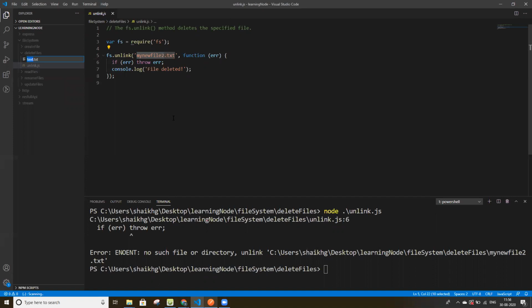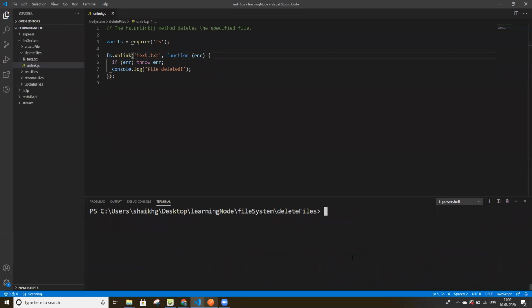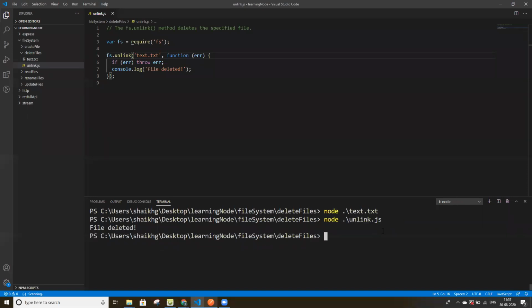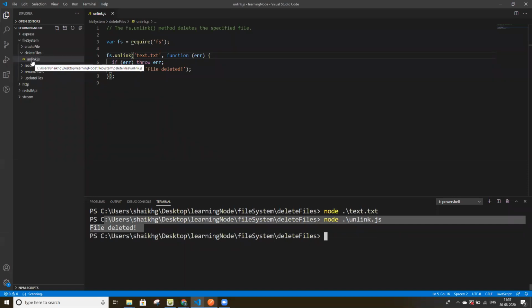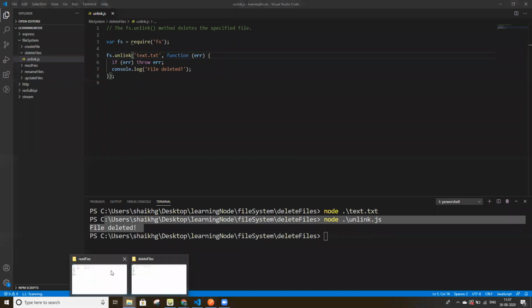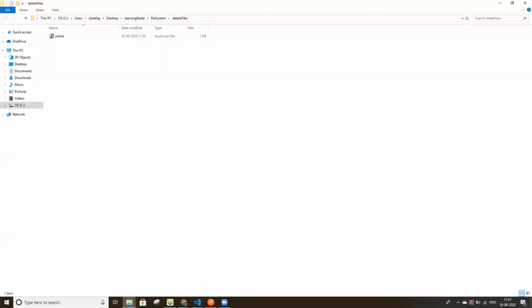So we have to put it, so now the file is deleted, and here we don't have any file.